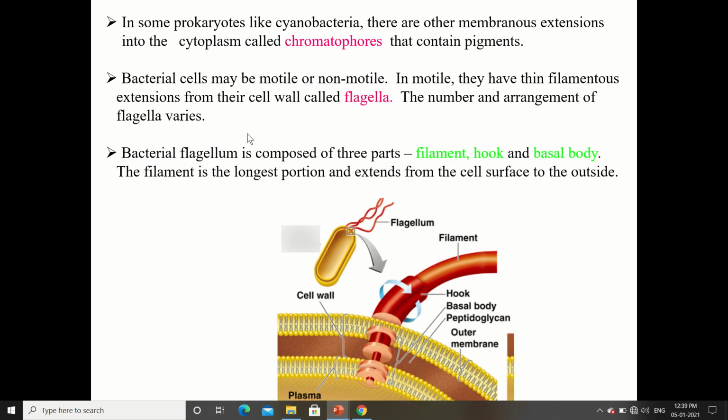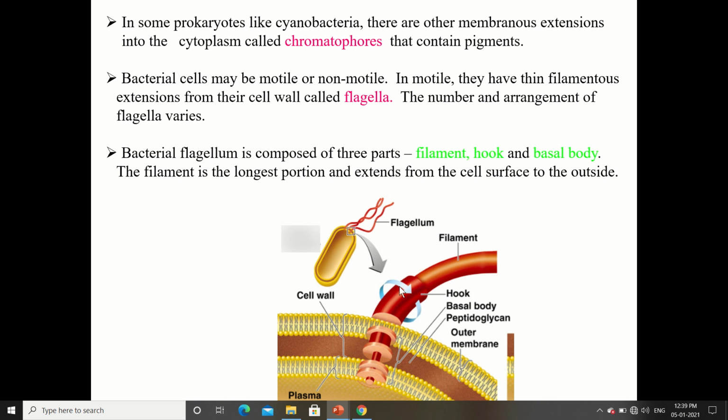In some prokaryotes like cyanobacteria, there are other membranous extensions into the cytoplasm called chromatophores. These chromatophores contain coloring pigments. Bacterial cells may be motile or non-motile. If they are motile, they will have thin filamentous extensions called flagella. The number and arrangement of flagella varies, and if they are non-motile there is an absence of flagella. If they are motile, there is a presence of flagella.